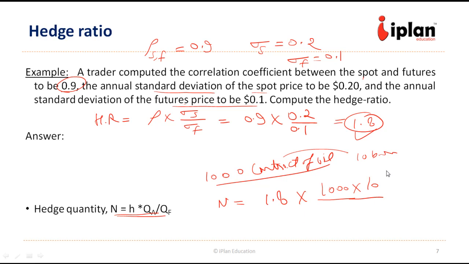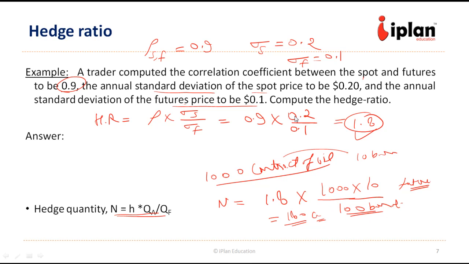And similarly, let us see the future contract. What is the quantity there? Suppose in one contract there is 100 barrel. So this will give us how many future contracts we want. So the answer will become 180 contracts, where each contract is for 100 barrel.